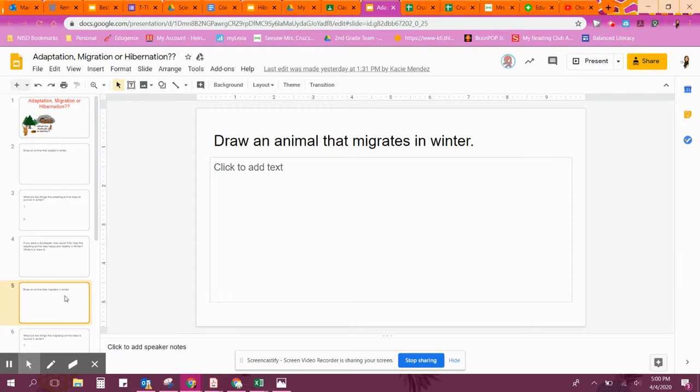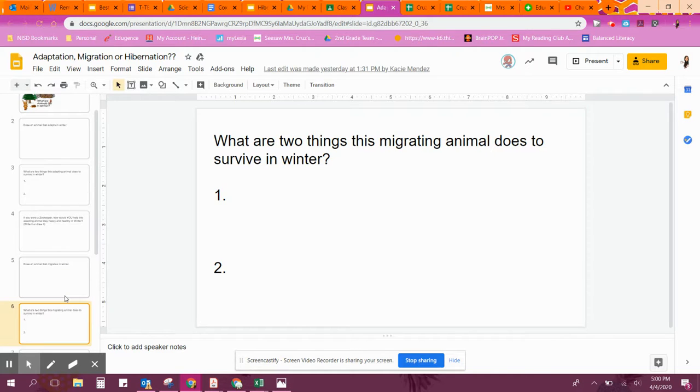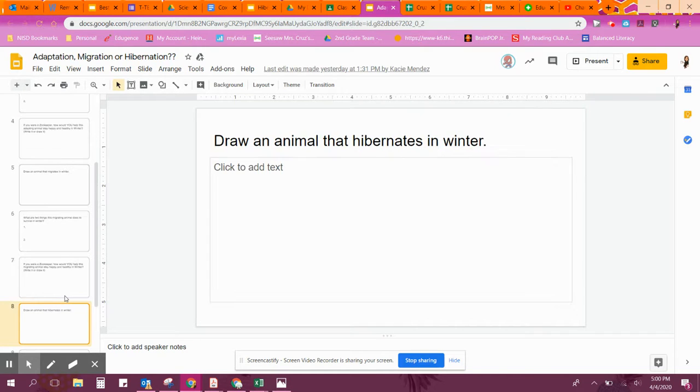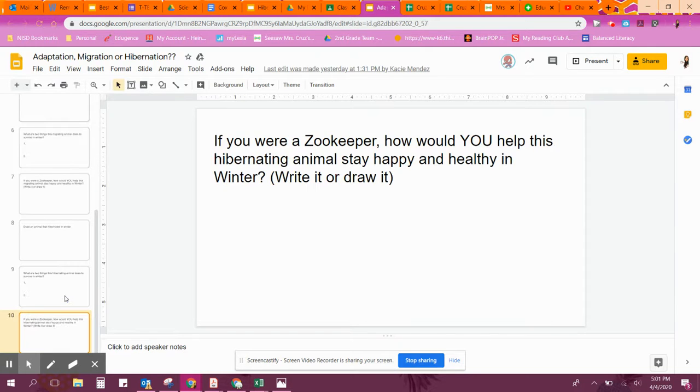The next one is draw an animal that migrates. Same thing, two things, zookeeper. And the last, an animal that hibernates. And then you will turn those in onto Google Classroom, just like you did this week with the other animal observation Google slides. There are tons of resources, again, in the lesson plans.